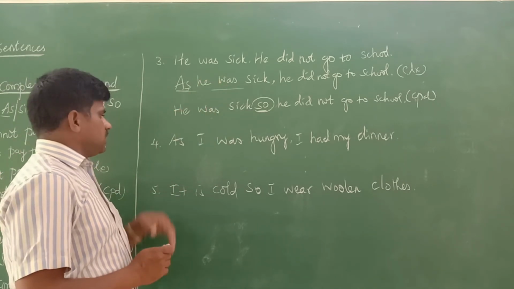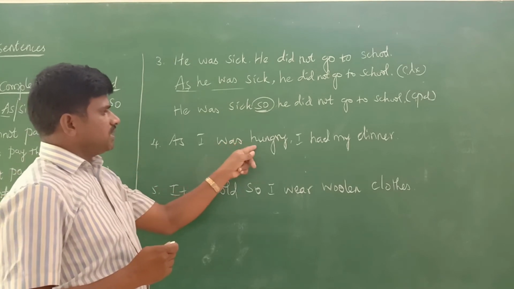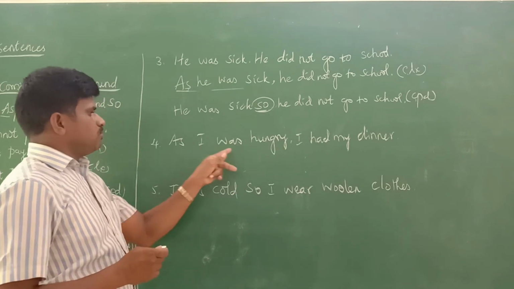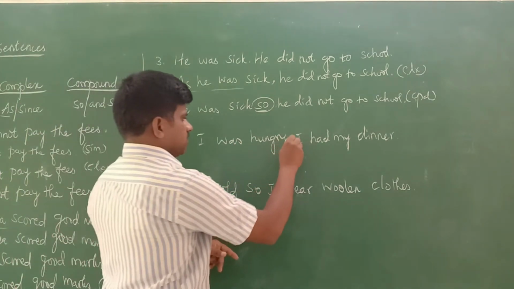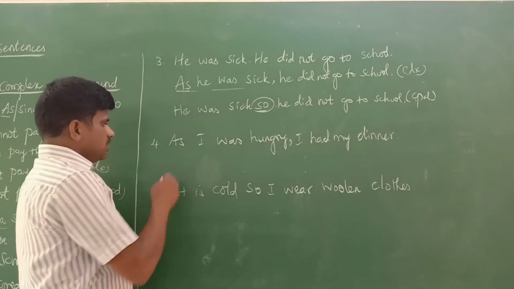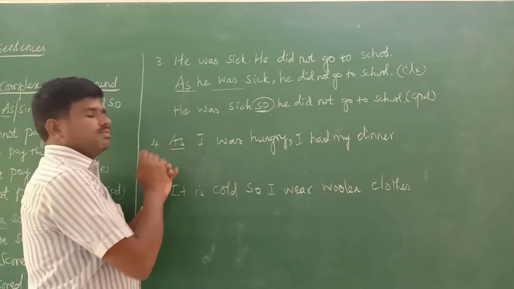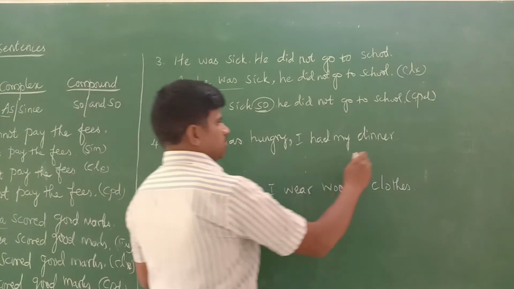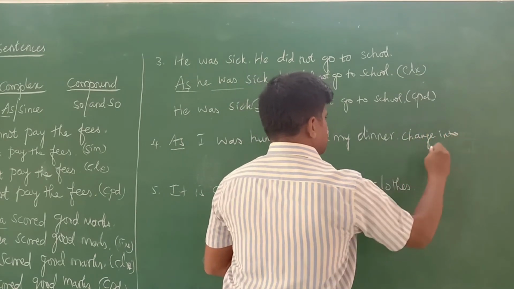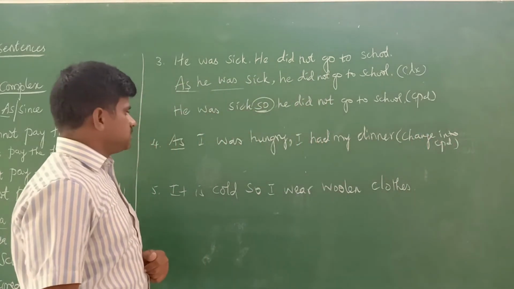Now we go for the next example. What is given? "As I was hungry, I had my dinner." The comma is given. So this is given as the question, for example: change this into compound. The question is asked like this.